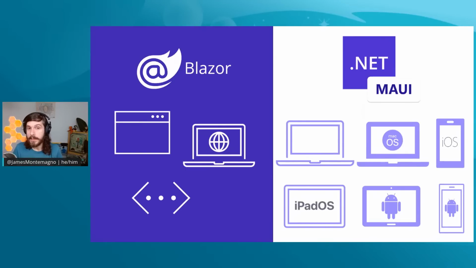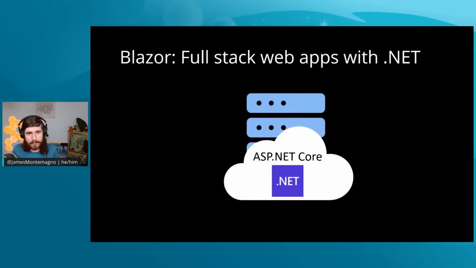And .NET MAUI is the UI framework and tooling and other things on top of it, helping you to build and deploy to those different frameworks as well. And if you were building in Xamarin Forms, you can easily upgrade. The cool part here is that you, maybe as a web developer, as a Blazor developer, may not know anything about .NET MAUI, and that's totally cool. Because with some of the stuff I'll talk about today, we'll talk about merging those two pieces of things together.